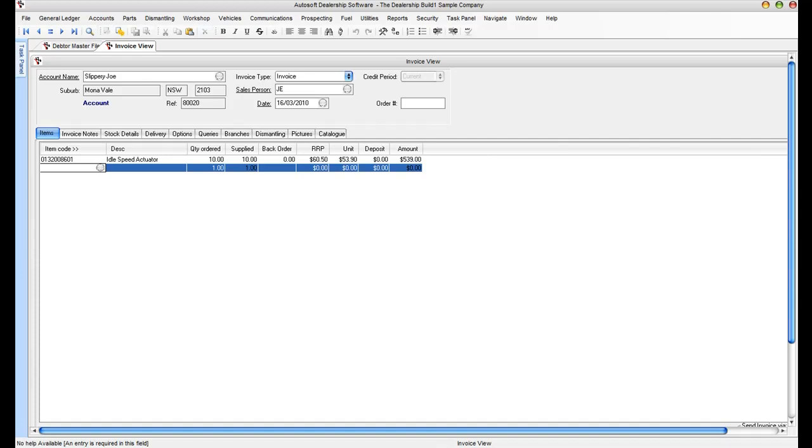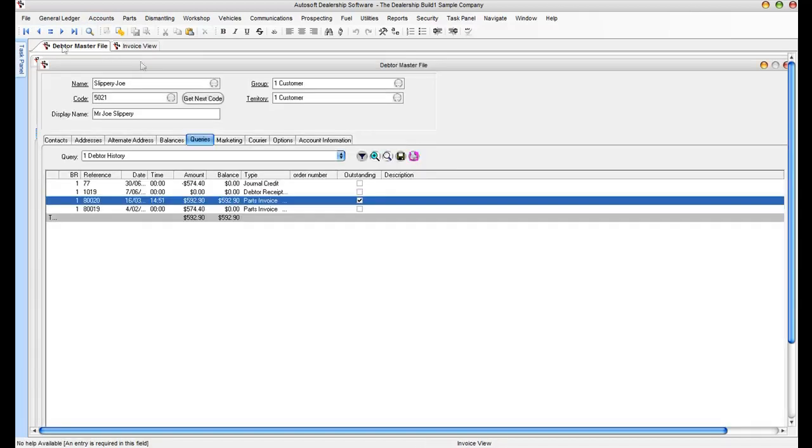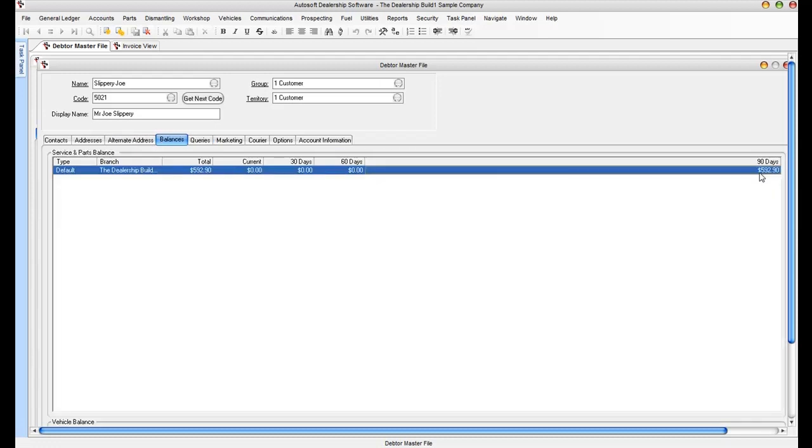So what needs to happen at the end of the day is we need to move the $592 balance, which we can see here in Slippery Joe's account, from Slippery Joe's trade debtors account here over to an expense write-off account in the profit and loss. We also need to make the necessary adjustment to claim back the GST that was remitted to the tax office back in the March BAS.